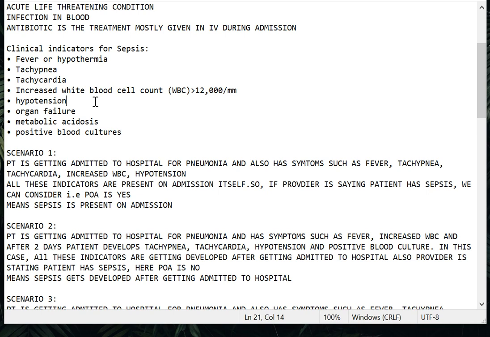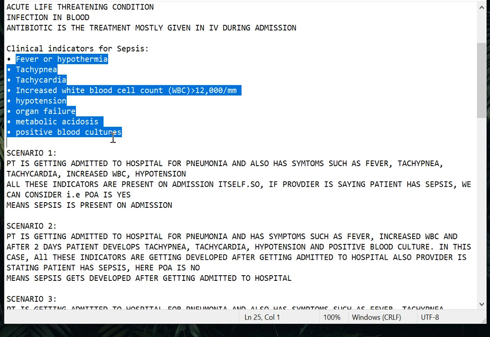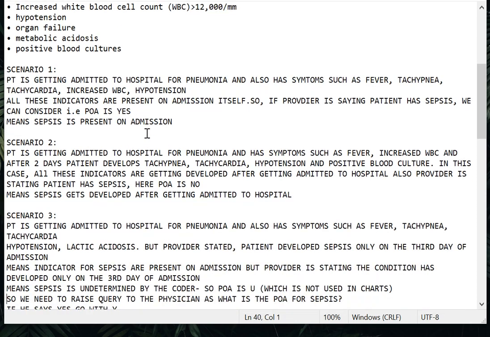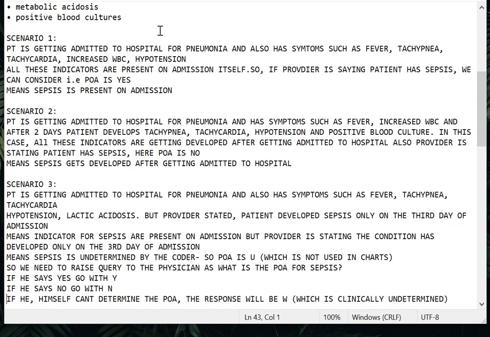So in short, sepsis is a condition which has all these clinical indicators. It is not mandatory to have all. Minimally 2 to 3 symptoms is more than enough. Now we understand what sepsis is and what its clinical indicators are. So now let's come to the scenarios. There are 4 types of scenarios which I want to explain. First thing,